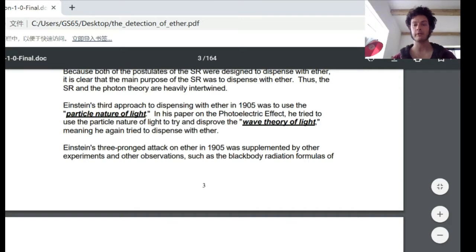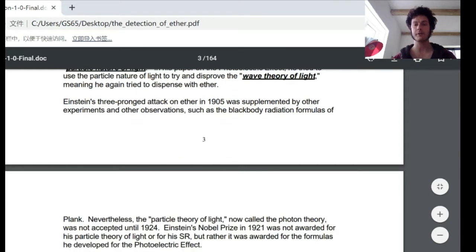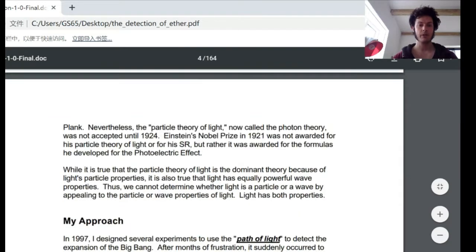In his paper on the photoelectric effect, he tried to use the particle nature of light to try to disprove the wave theory of light, meaning he again tried to dispense with ether. Einstein's three-pronged attack on ether in 1905 was supplemented by other experiments and other observations, such as the blackbody radiation formulas of Planck. Nevertheless, the particle theory of light, now called photon theory, was not accepted until 1924.